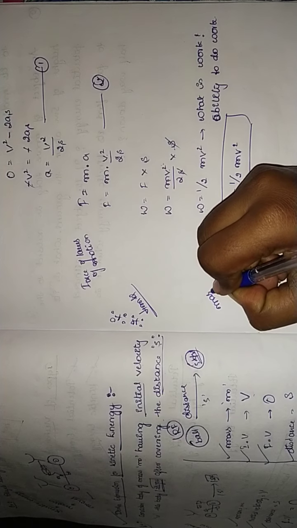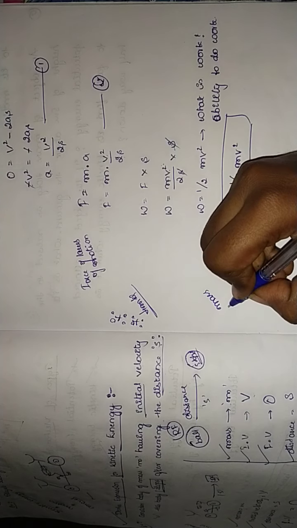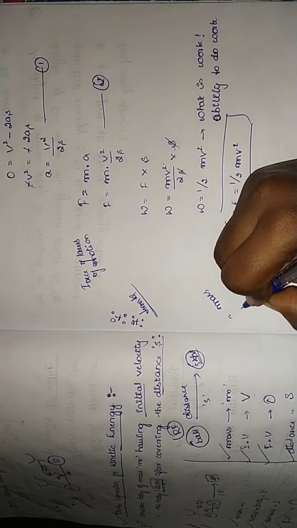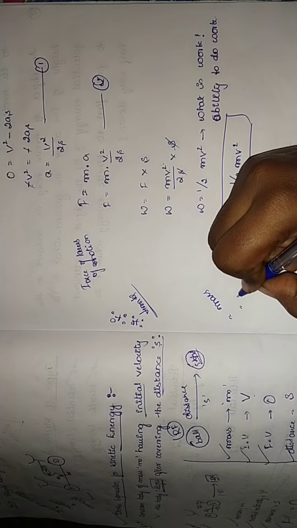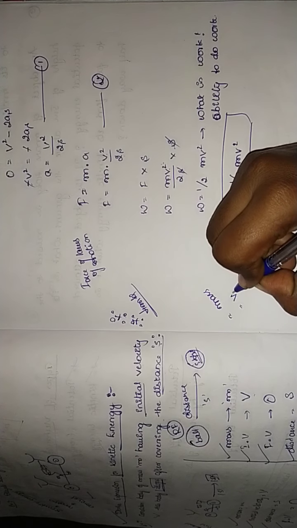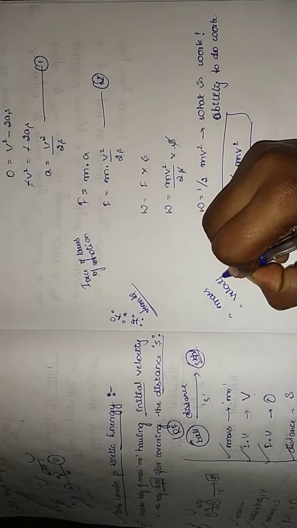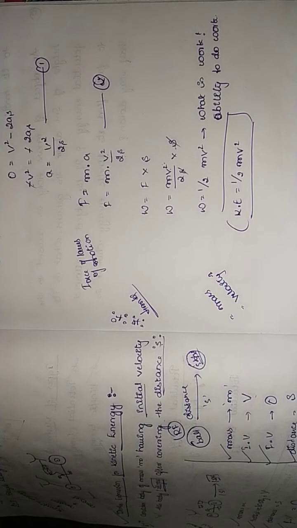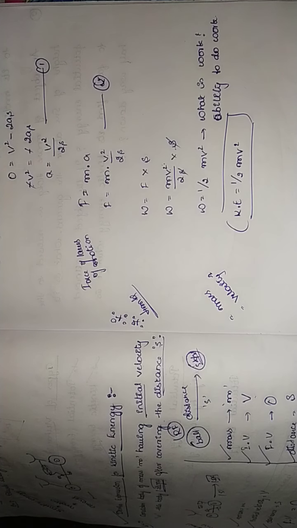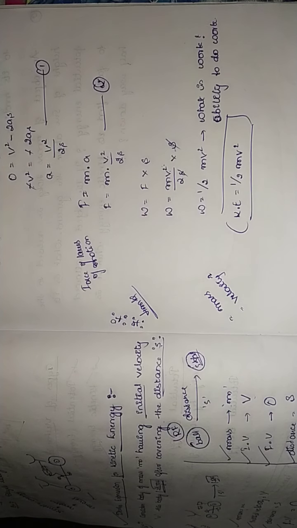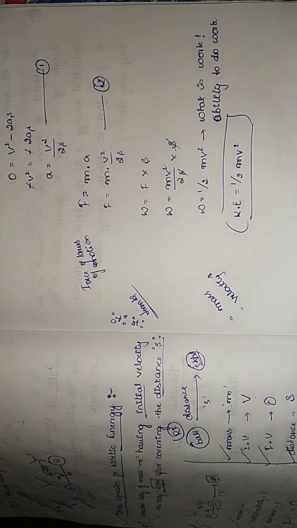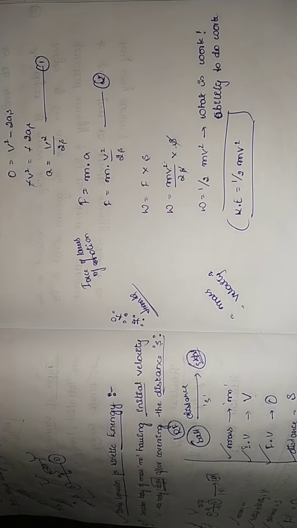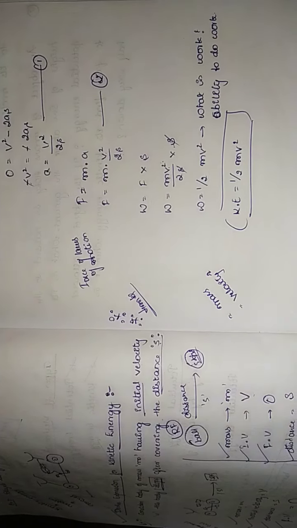Kinetic energy depends upon the mass of the body, and it also depends upon the square of the velocity. This is a very important derivation and will be asked for 4 marks.